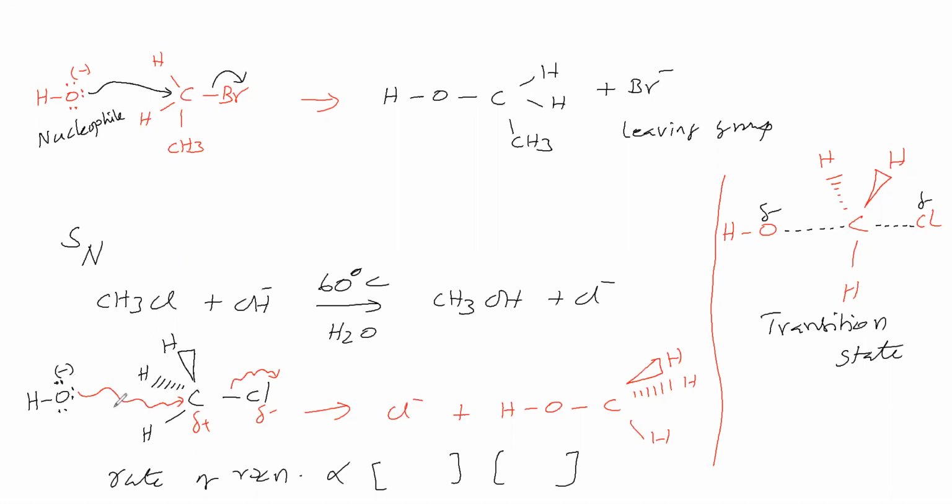When oxygen is making a bond with carbon, simultaneously this carbon-chlorine bond is breaking. Therefore, the rate of this reaction depends on this reactant concentration as well as this nucleophile concentration. So the rate of reaction depends on CH3Cl as well as the nucleophile. The power is 1 here, the power is 1. How do we say the power is 1?